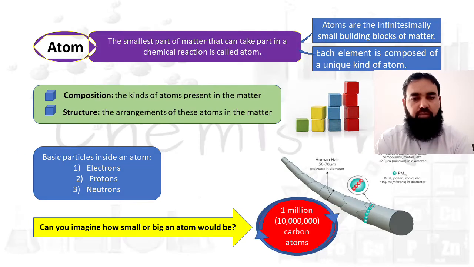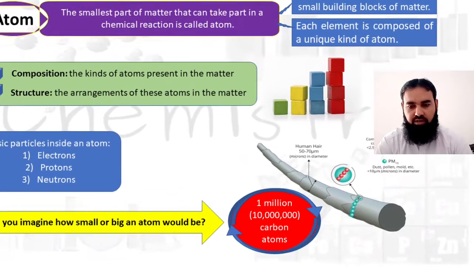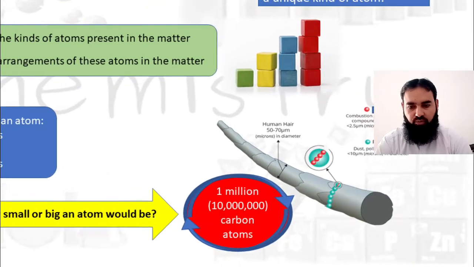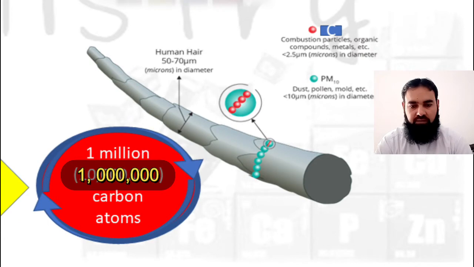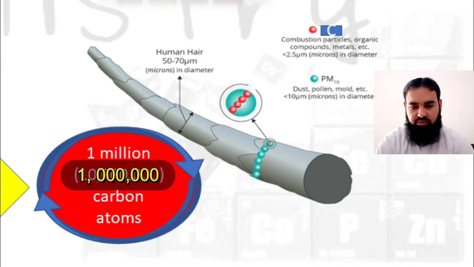To put it in perspective, if you take a human hair, around the diameter of this human hair, you can arrange 1 million carbon atoms.